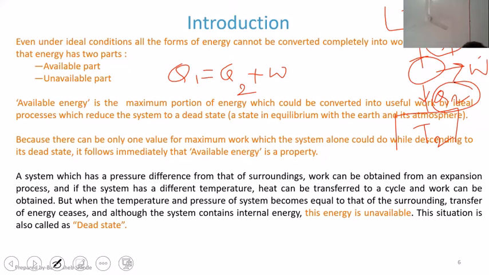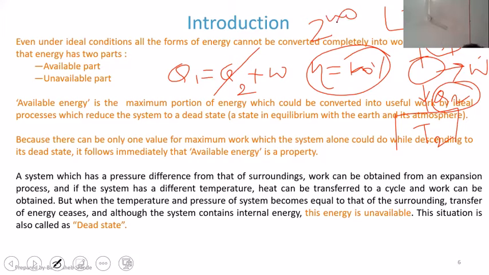We know that we cannot eliminate this term Q2. If you eliminate this term Q2, then Q1 will become equal to W, and in that case, the efficiency of the system will become 100%. And this is going to be a violation of the second law of thermodynamics, right?